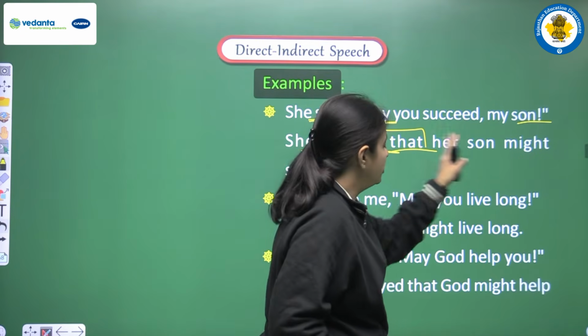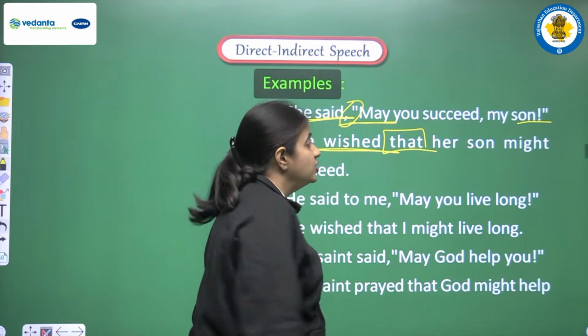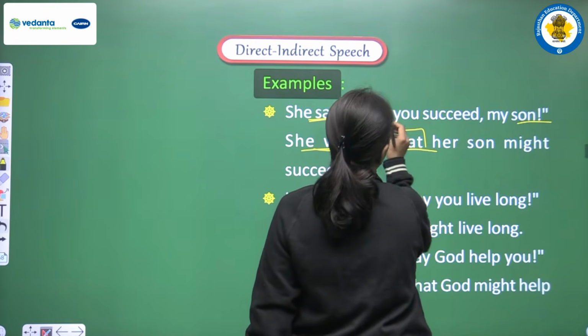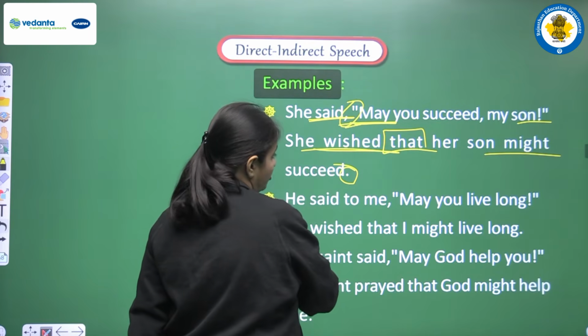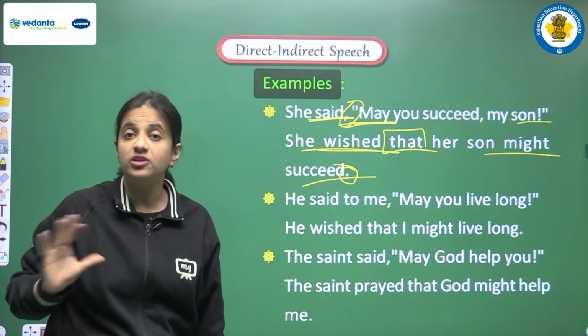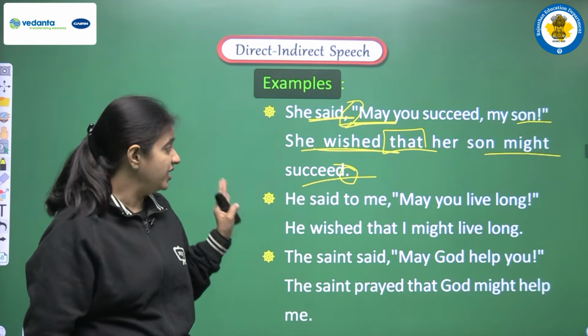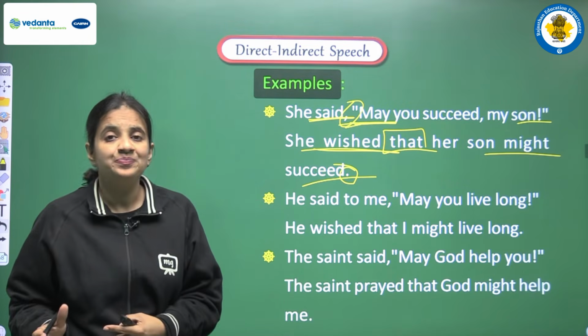Now we have to write one statement, we have to write one assertive sentence. So we are writing her son may, it will be converted into might, and succeed, and in the end of the sentence in the place of exclamatory mark we have to write one full stop. So the complete sentence will be she wished that her son might succeed. Okay.